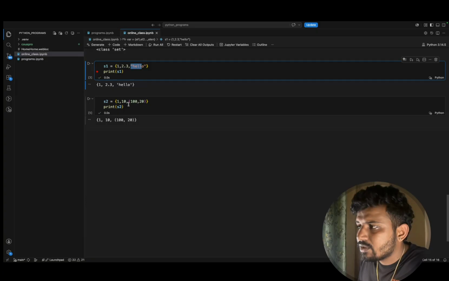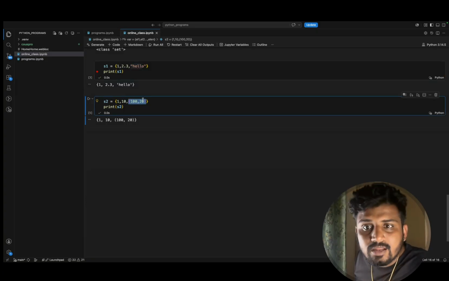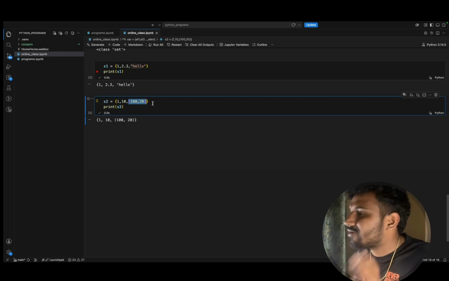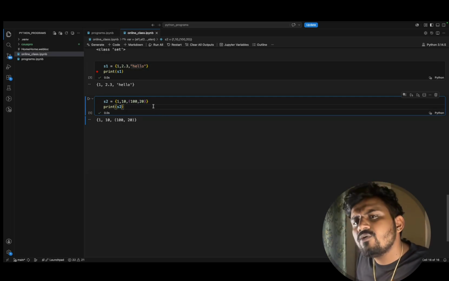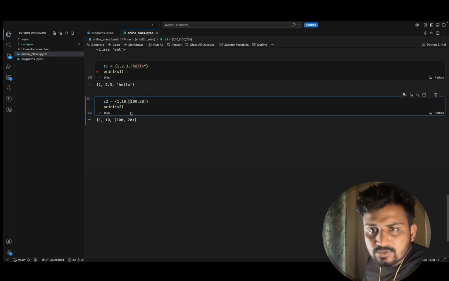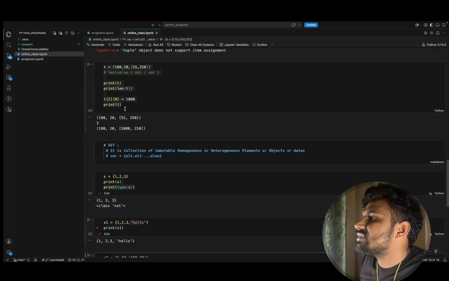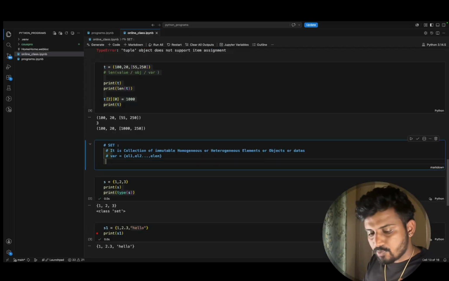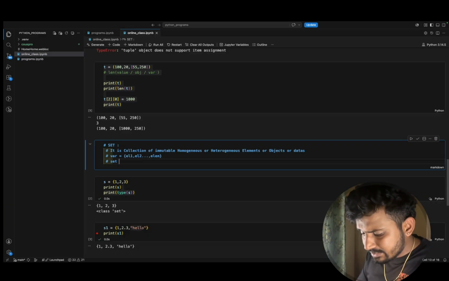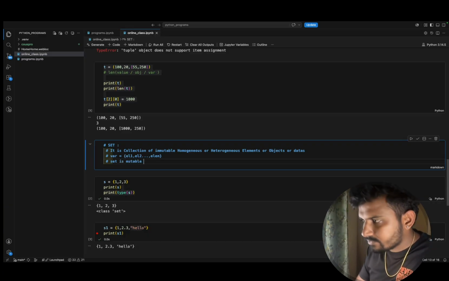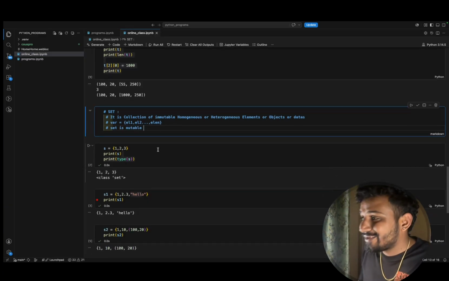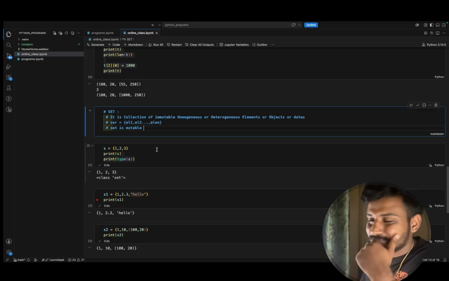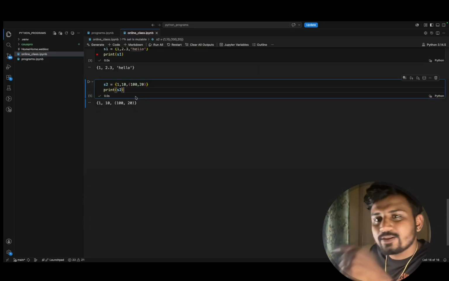You can see a tuple is also allowed. The only mutable type we have discussed so far is list, and that is not allowed here. Then can we put it another way? Yes. I'll give one more point: set is mutable. What do you mean by mutable? You can modify it. Can we justify this?